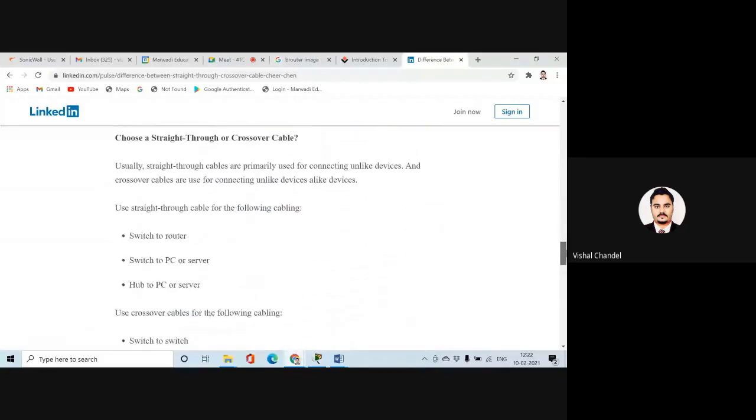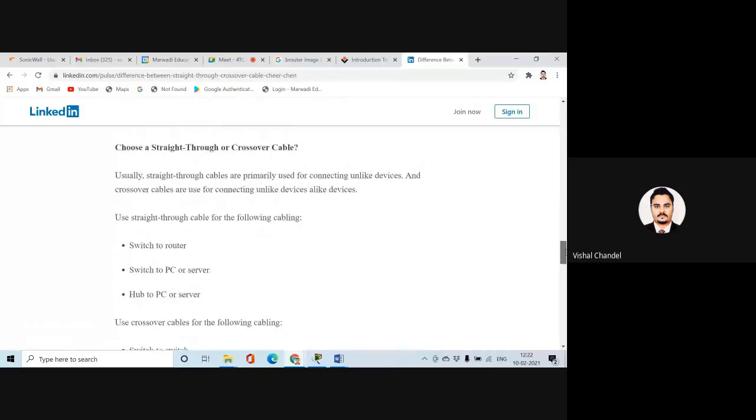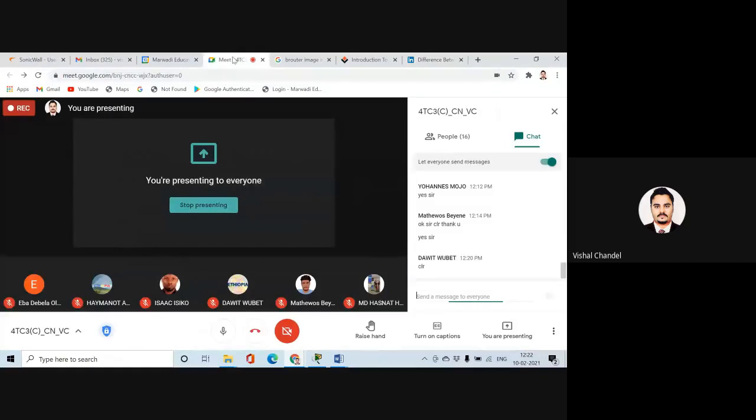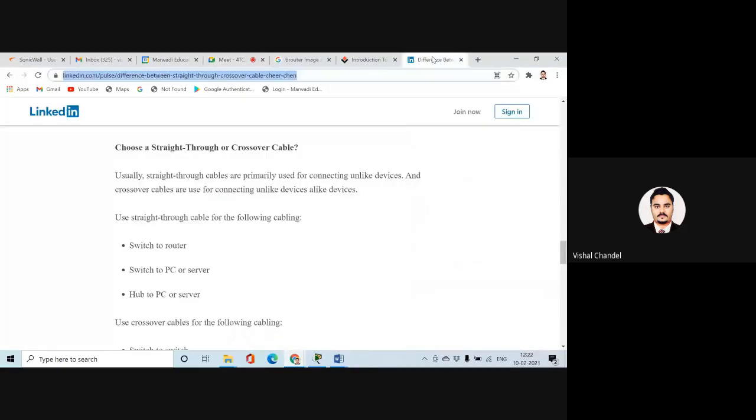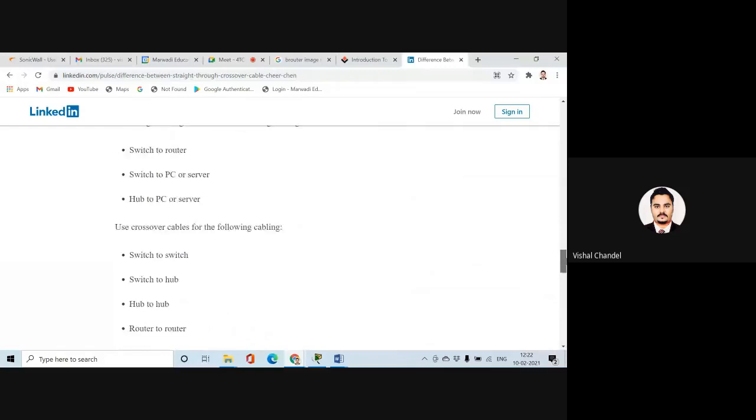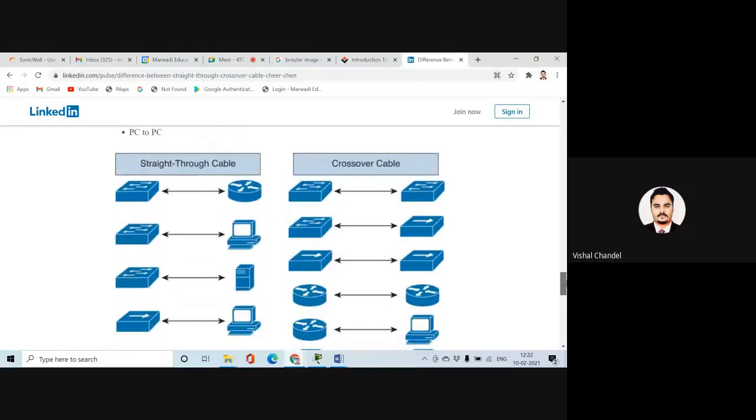Yeah, we have 2 types of connections. So please keep this, and you have to follow this article, because I found this article in a sharing link here. So it will define. Yeah, Rafat, if you are really interested, and Matthew, you are really interested, then you have to follow this blog, or article.